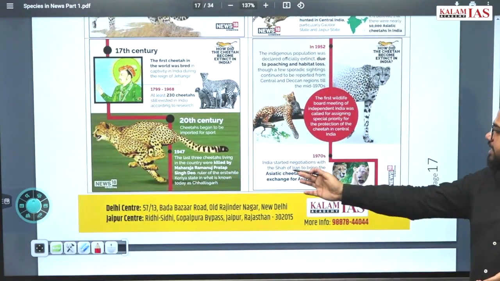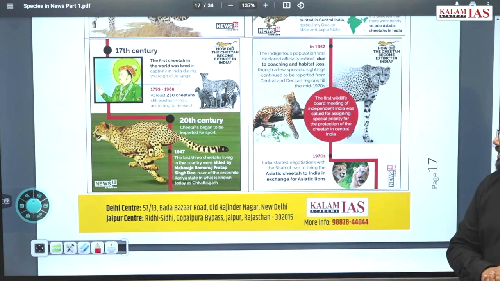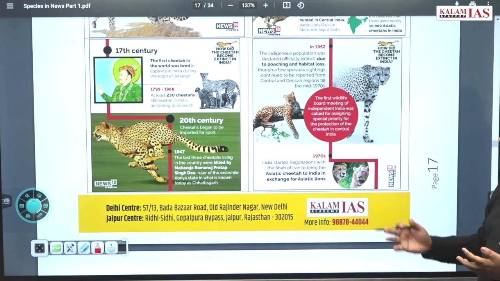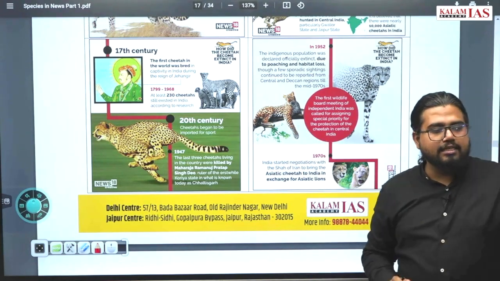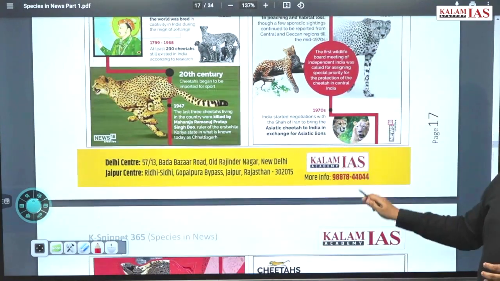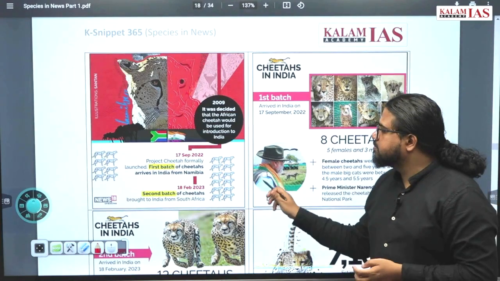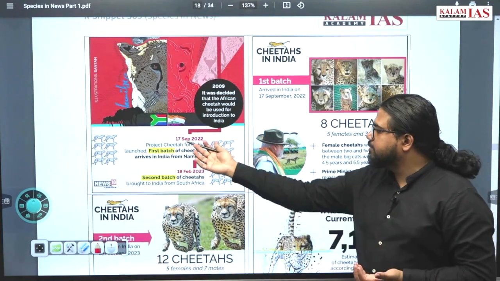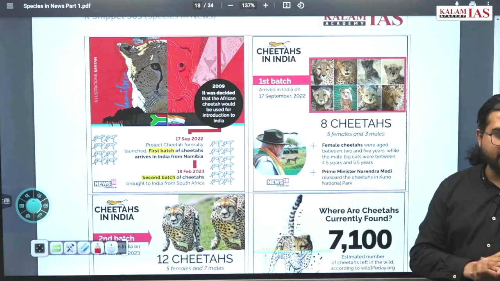From the 1970s, India started negotiations with Iran to bring the Asiatic cheetah to India in exchange for the Asiatic lion. The Asiatic cheetah is now seen only in Iran, where a small population remains. That is the only population of Asiatic cheetahs available in the natural habitat. The plan finally materialized on 17 September 2022. On 18 February 2023, the second batch of cheetahs arrived.